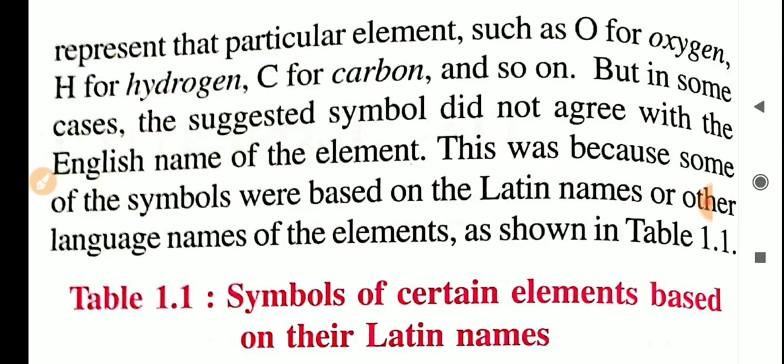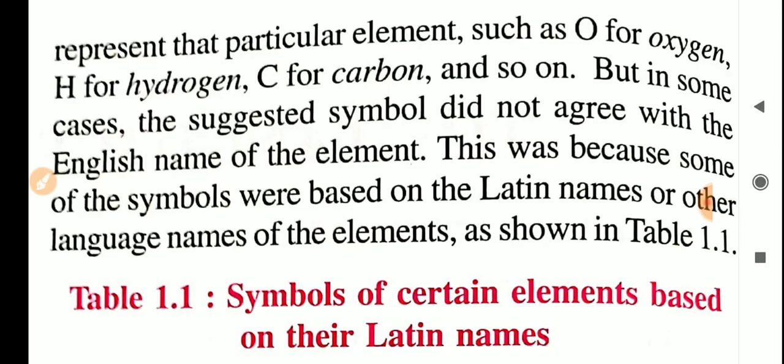Because now we use the English name gold, but the name for gold was first given in another language: aurum is the proper name of gold. So from that name aurum, we cannot use A for gold, because we are using the English word. At that time the English name was not given to aurum.